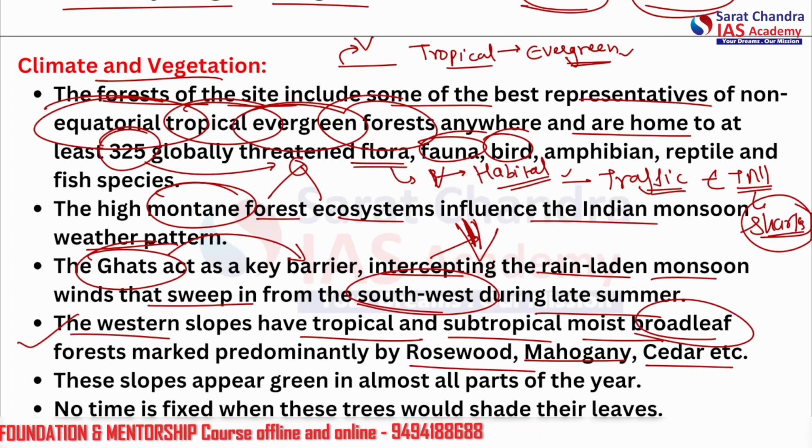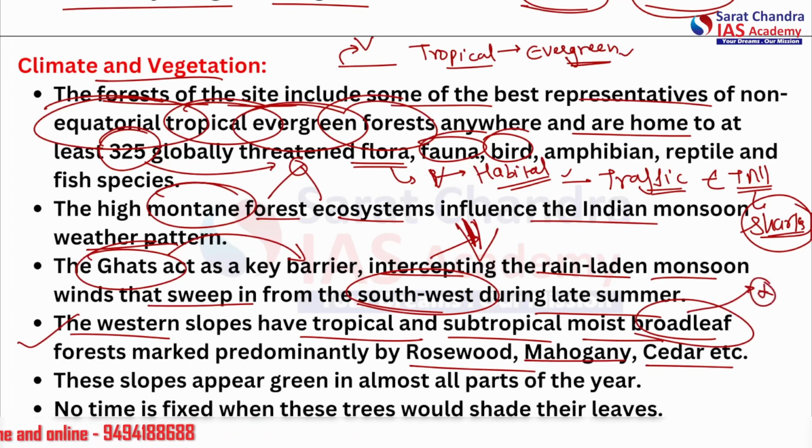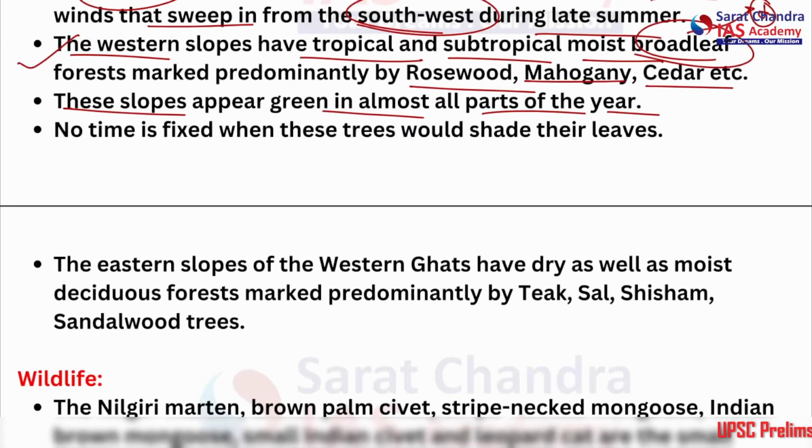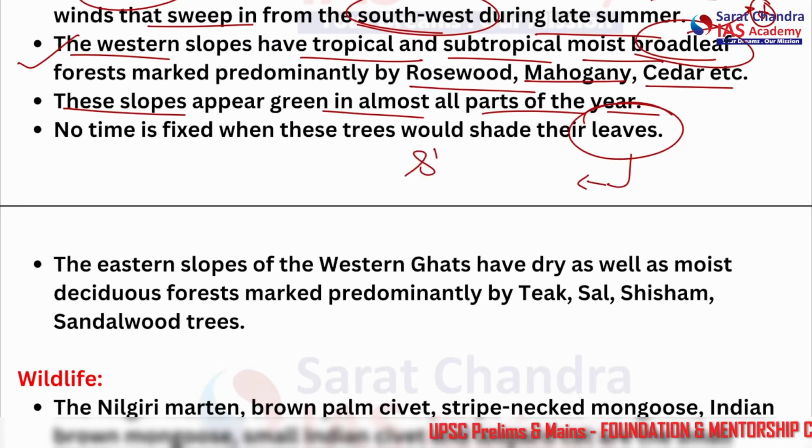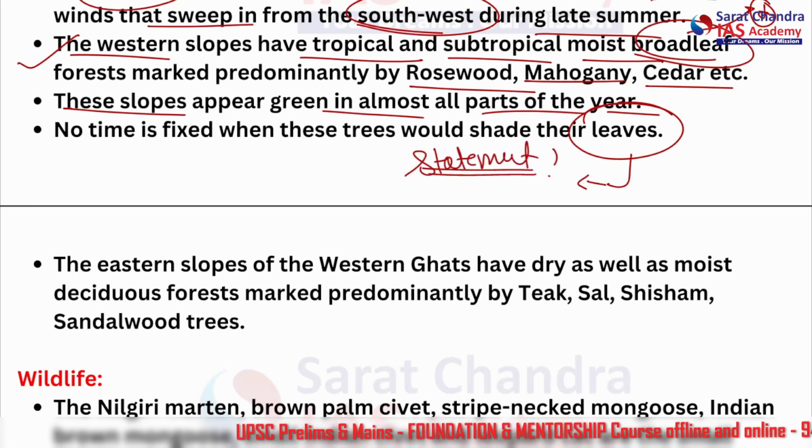These forests or these trees are also found in the Himalayan ranges. Alright, broadleaf forest. So we need to take care that these are also found in the Western Ghats. Furthermore, these slopes appear green in almost all parts of the year because they are mountain and evergreen. No time is fixed, however, when these trees would shed their leaves. So this can be asked in a prelims statement. Is it true or false?